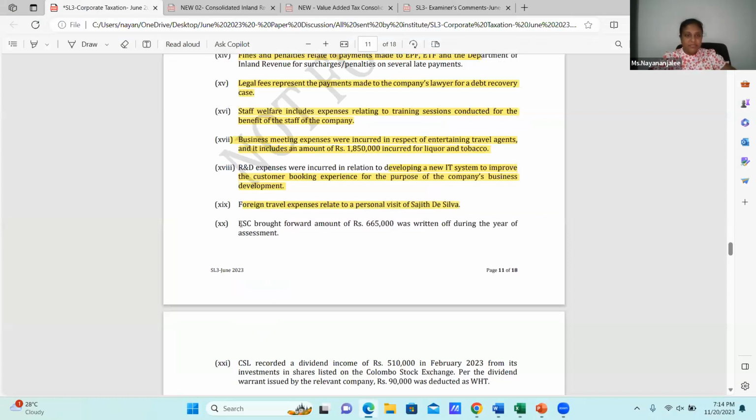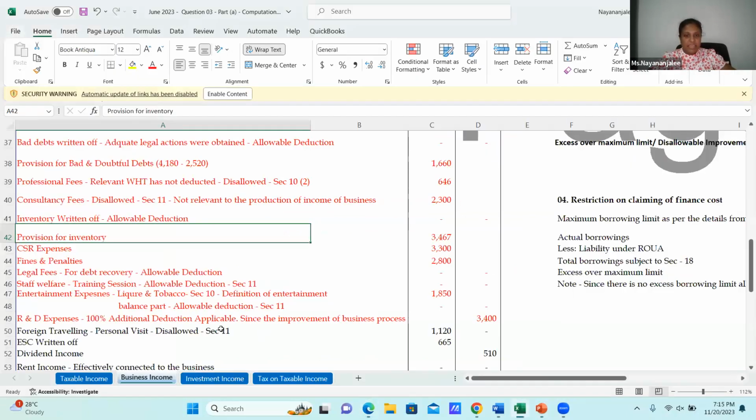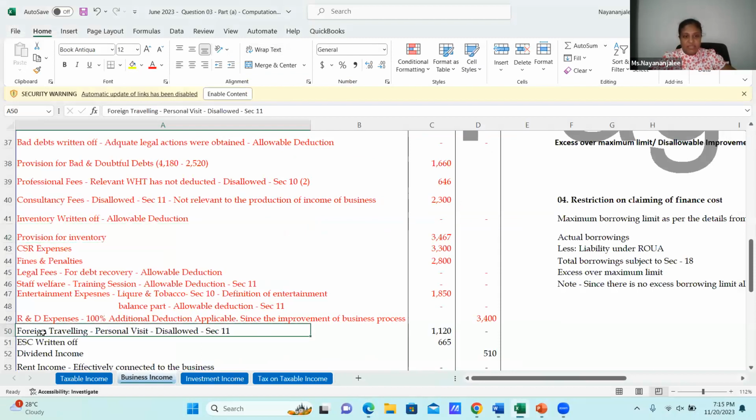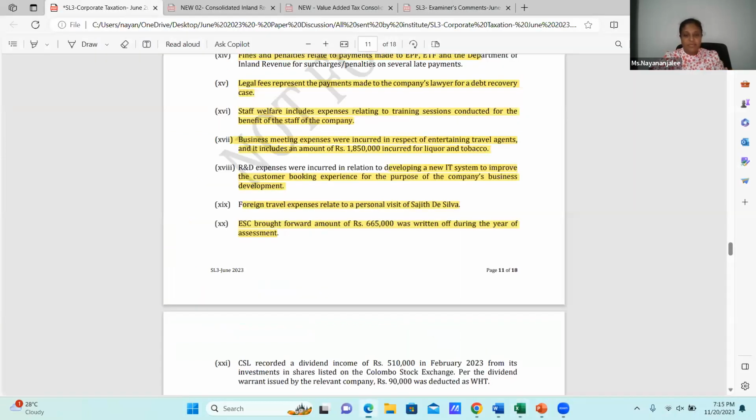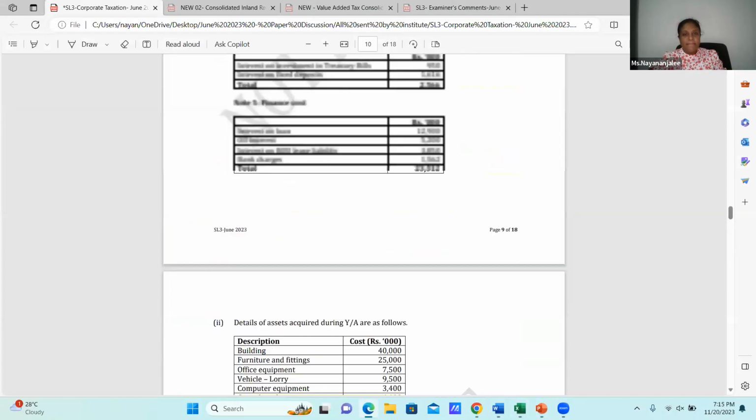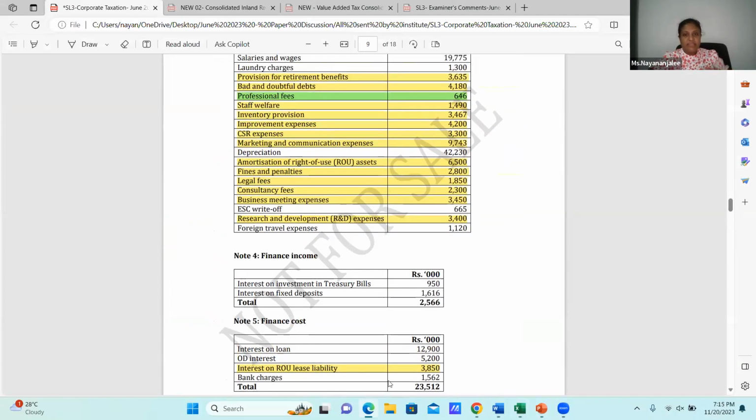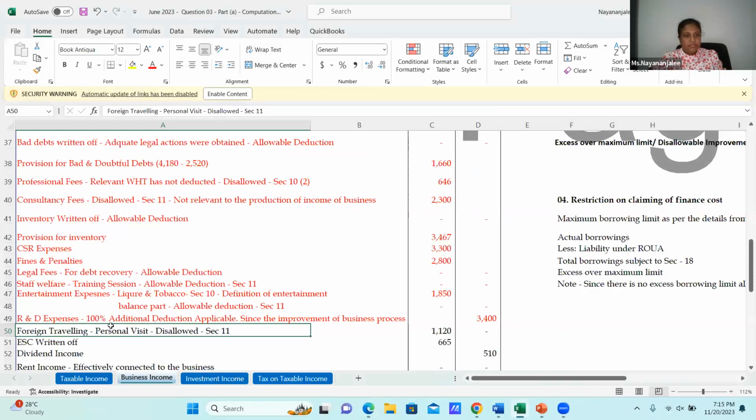Then for CSL, it shall not be allowed to deduct, which is 665. It should be disallowed. In here, foreign traveling expenses, sorry, I think I have made a mistake. Foreign traveling expense, I have highlighted the ESC thing. Here the foreign traveling expense of 1,120,000 was totally incurred for personal foreign traveling, so it should be disallowed.